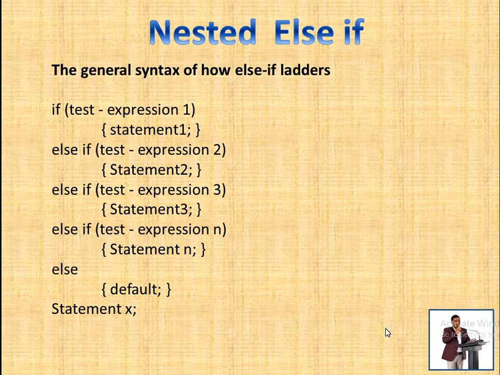Again else if, and again else if, we can use n number of else if, and whichever condition is true, it will execute that particular statement. If not a single condition is true, it will execute the statement in the else block, which is the default statement, and after executing that the rest of the program will be executed. So this is the else if ladder.